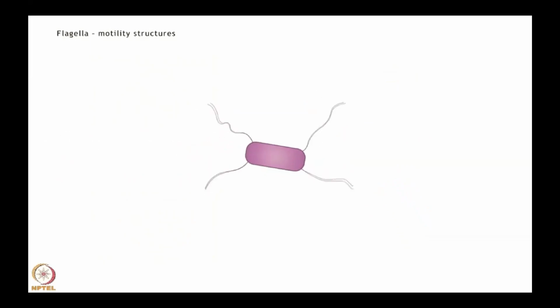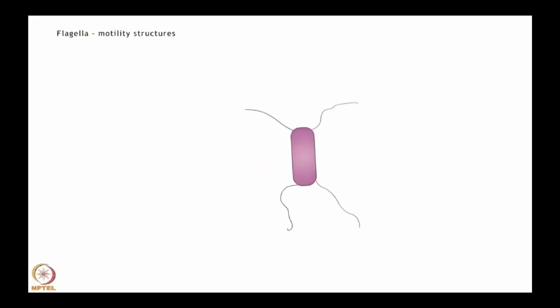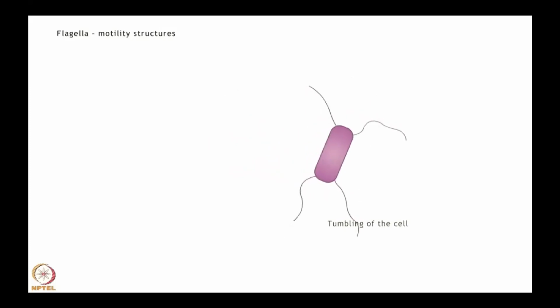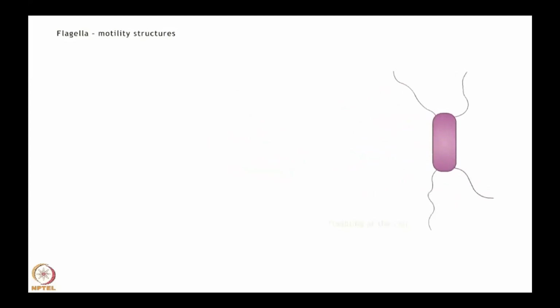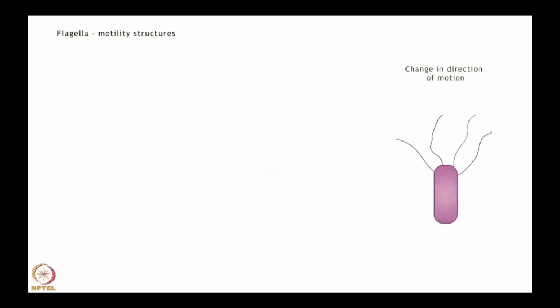To swim forward, the flagella rotate in a counterclockwise direction. However, when flagellar rotation abruptly changes to clockwise, the bacterium tumbles in place and seems incapable of moving. It then begins swimming again in a new random direction.